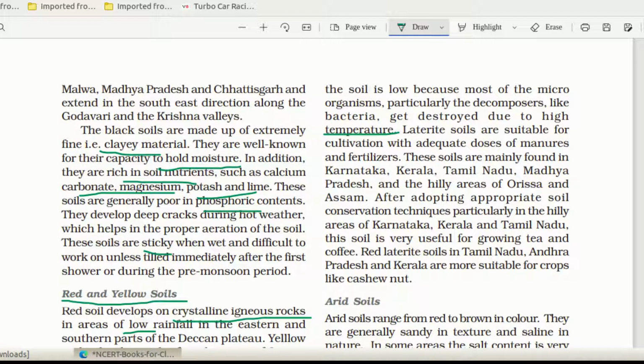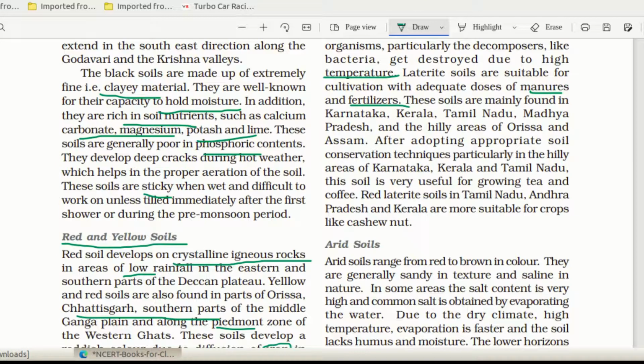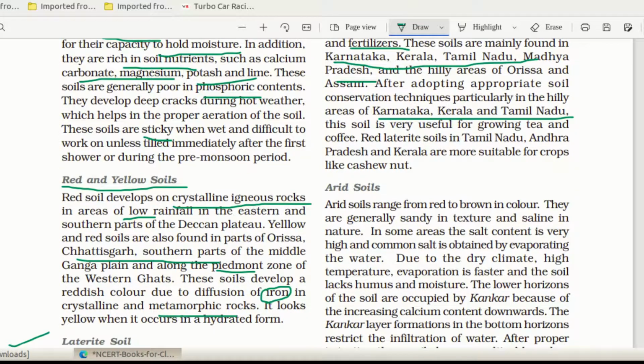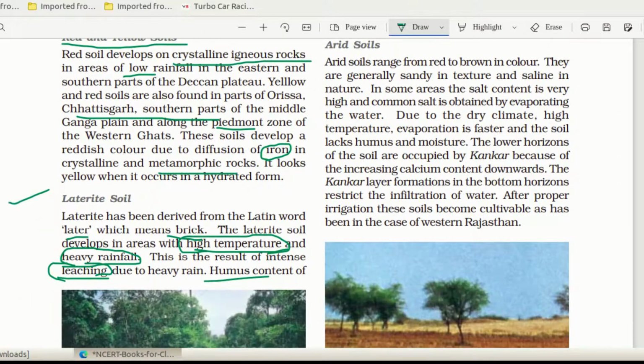Laterite soils are suitable for cultivation with an adequate dose of manures and fertilizers. If we use manures and fertilizers, we can use them for cultivation. These soils are found in regions getting heavy rainfall: Karnataka, Kerala, Tamil Nadu, Madhya Pradesh, and all those hilly areas. After adopting appropriate soil conservation techniques, particularly in the hilly areas of Karnataka, Kerala, Tamil Nadu, it is used for the plantation of tea and coffee. Plantation crops, so these two we are using. Red laterite soils in Tamil Nadu, Andhra Pradesh and Kerala are more suitable for crops like cashew nut also.